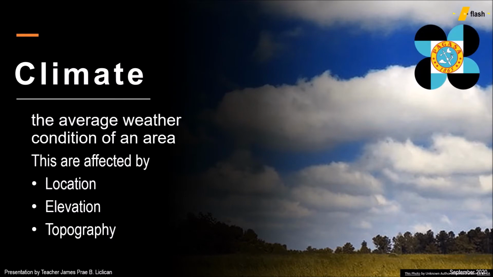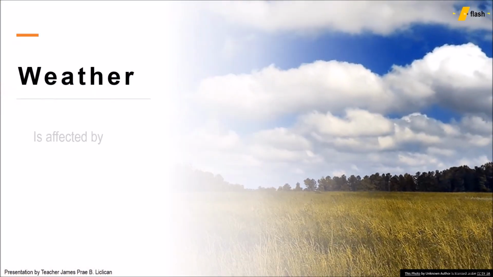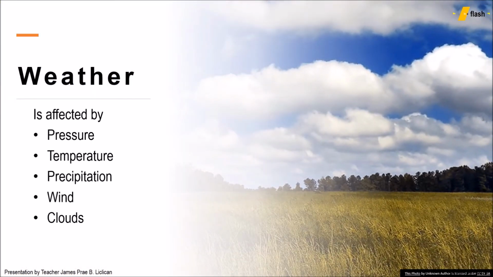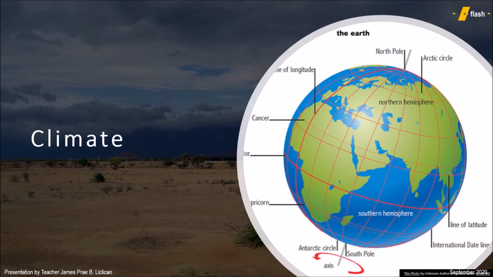The weather in the country is studied by Pag-asa, in which they gather data such as wind speed, temperature, and atmospheric pressure to provide an accurate weather prediction in an area. These are the factors which mainly affect the weather condition: pressure, temperature, precipitation, wind, and clouds. What about climate? First, we'll need to consider the amount of heat received by an area.